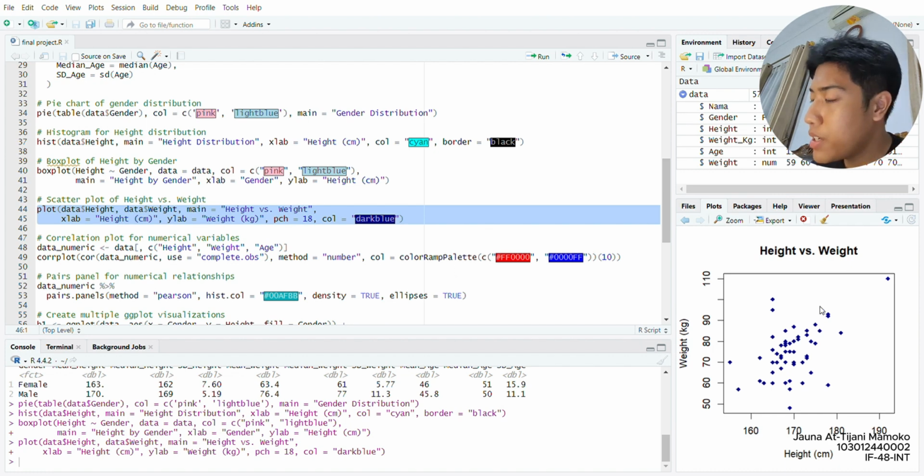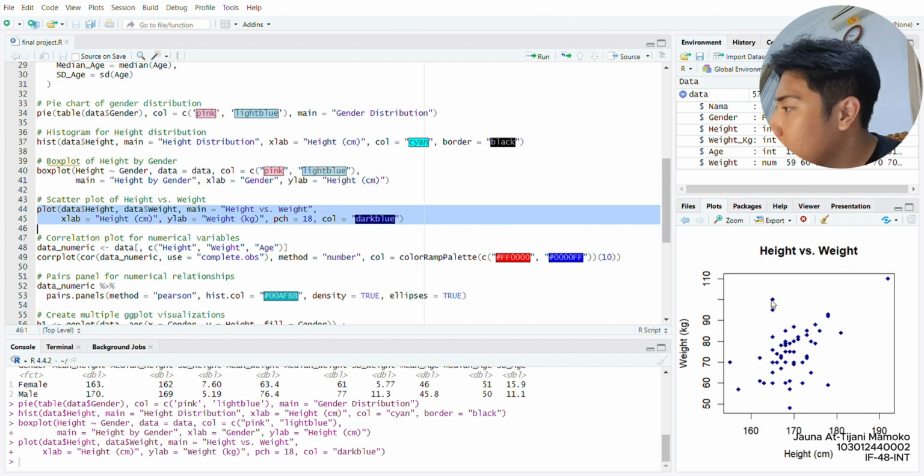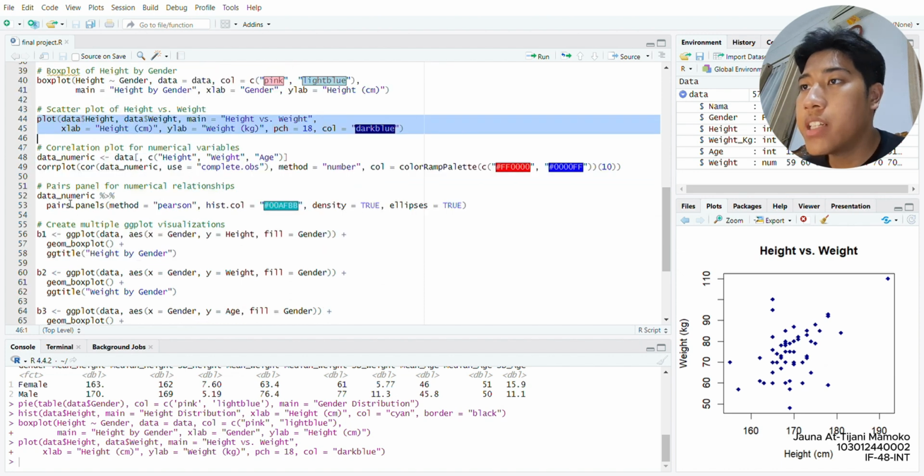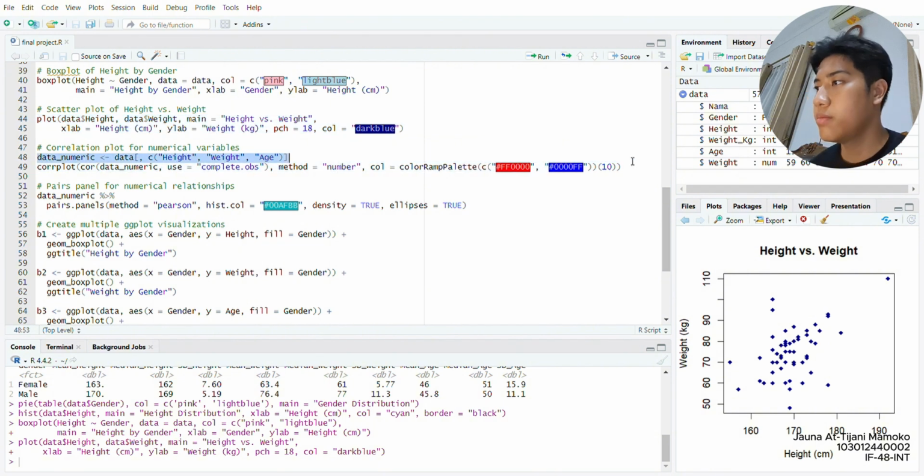Okay, but we can see there are some points that are far from the main cluster right here. So this one is like the outlier case. The usual case is right here, and the unusual is the one that is far away from the main cluster. And after that I made a correlation plot for numerical variables.